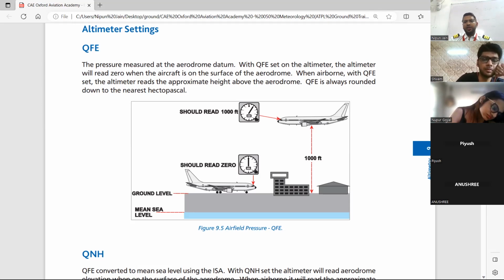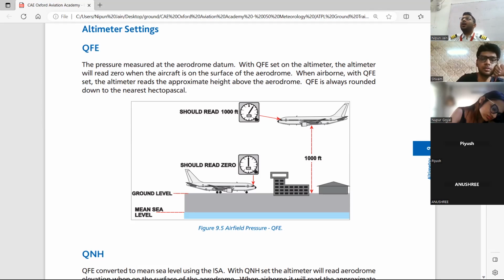So QFE is the pressure measured at the airport datum. With QFE set on the altimeter, it will always indicate 0. When airborne with the QFE setting, the altimeter reads height above the aerodrome level.